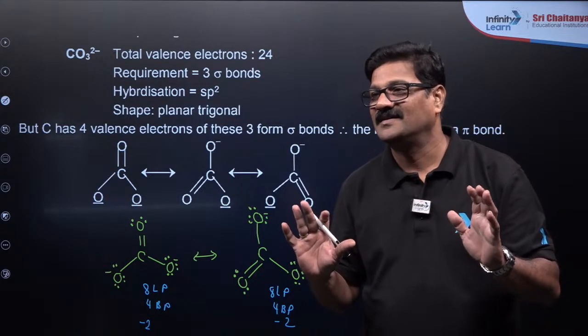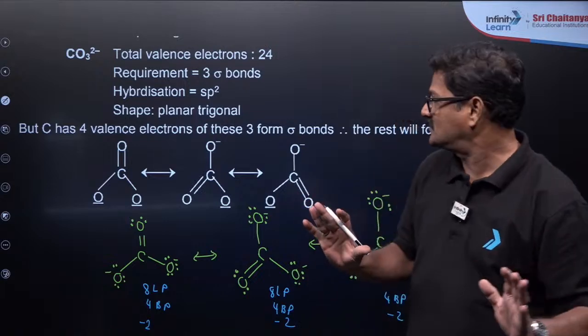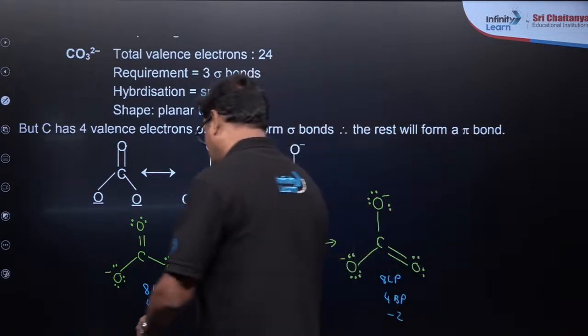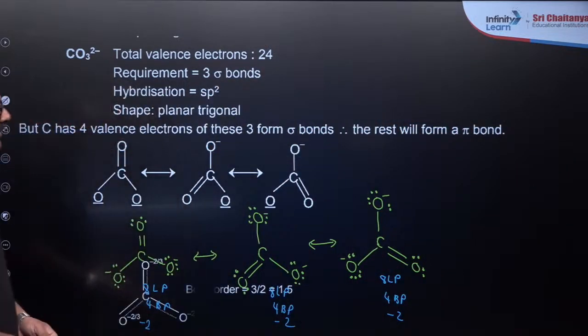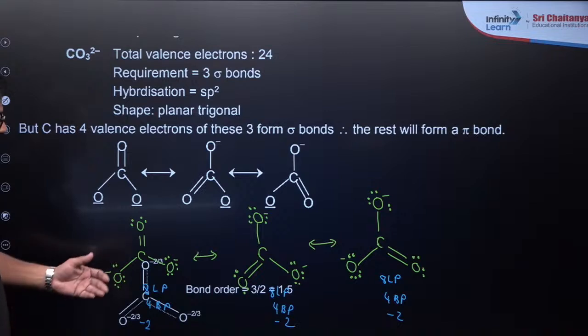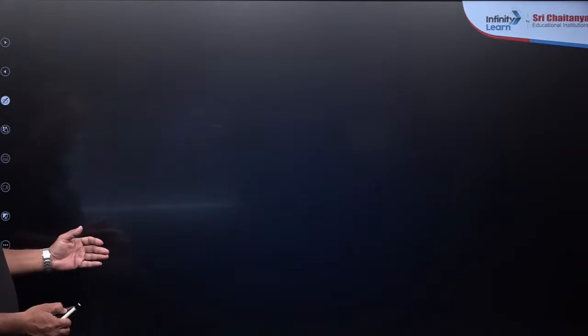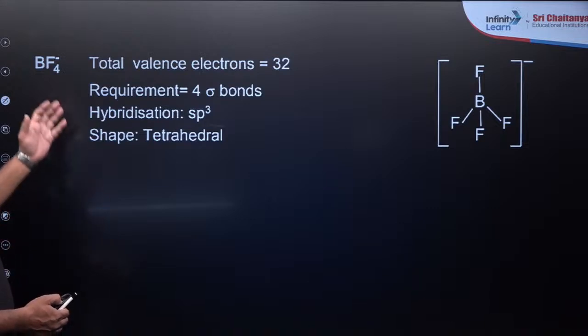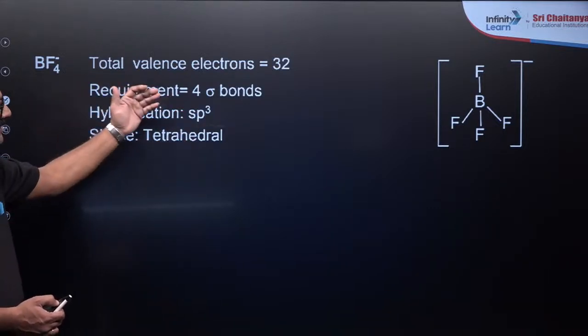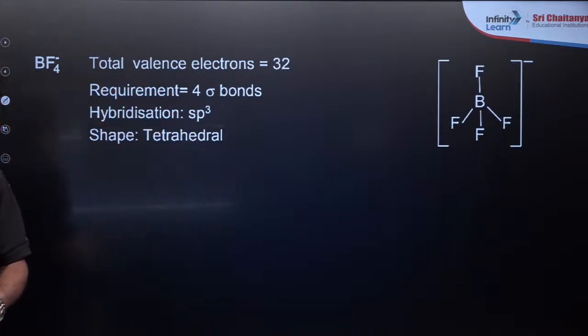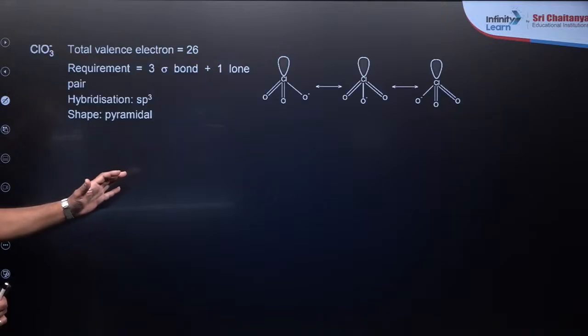Right? That's good. So you can calculate the formal charge as well, and the bond order is going to be 3 by 2. That we'll discuss in the upcoming sessions. You can see BrF4 minus is going to be sp3 and tetrahedral. And these are all very important.